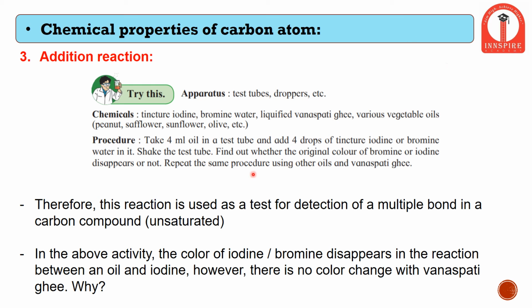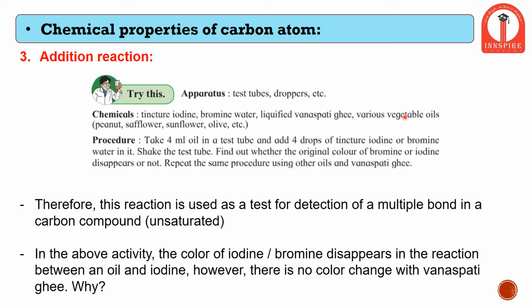Therefore, this reaction is also used to test how many bonds are present in a carbon compound. In the case of vegetable oil, it has many double or triple bonds, but in the case of vanaspati ghee there are only single, that is saturated, bonds present. Therefore the color of iodine and bromine won't change when added to vanaspati ghee, but it will change when it is added to vegetable oil since it has double or triple bonds.